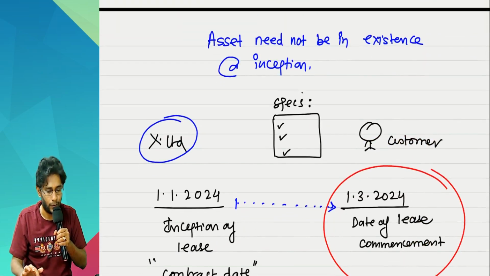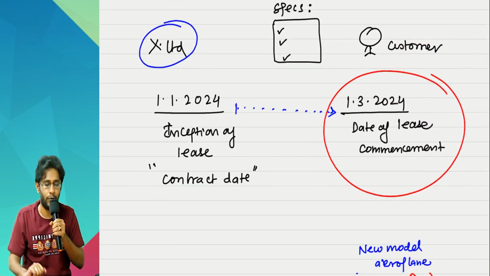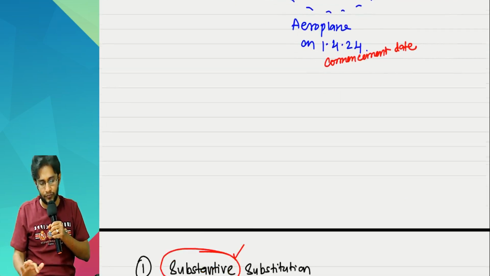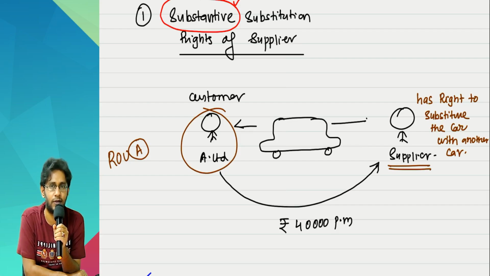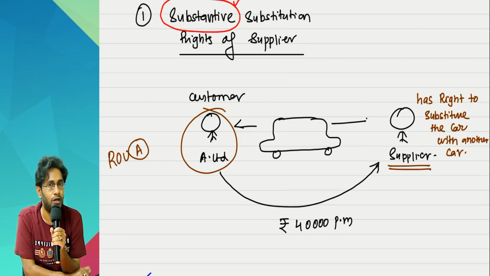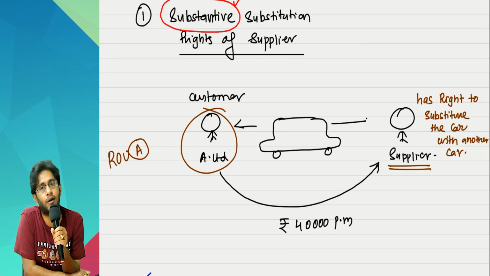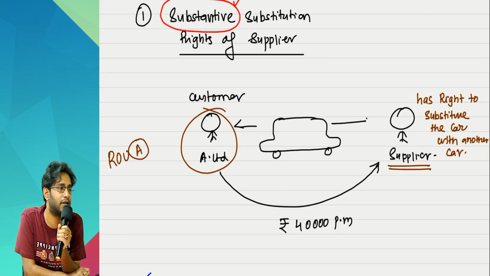In this, two special points are there. Special point 1 is, if the supplier has a right to substitute the asset given to you with some other asset, then you have to check whether those substitution rights are substantive or not. If they are substantive, which means it is likely to be substituted, in that case there is no identified asset for you. Whether it is substantive or not depends on 2 points.